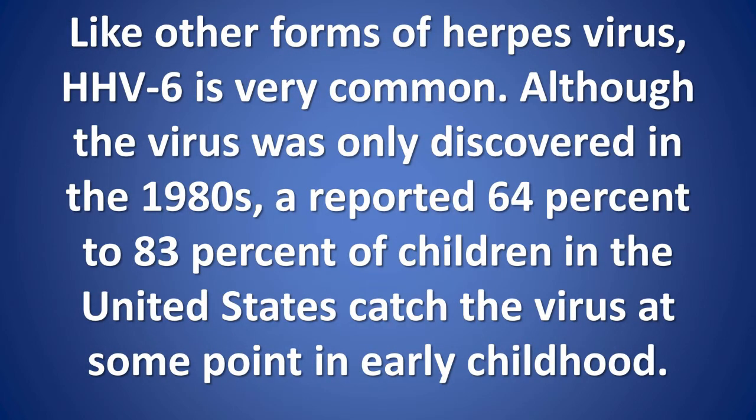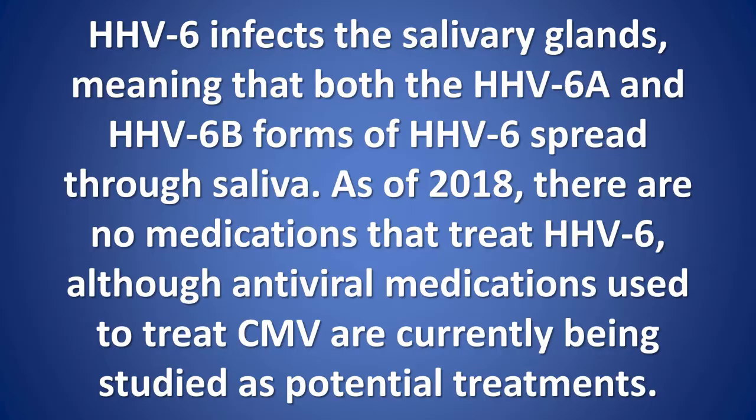Like other forms of herpes virus, HHV6 is very common. Although the virus was only discovered in the 1980s, a reported 64% to 83% of children in the United States catch the virus at some point in early childhood.